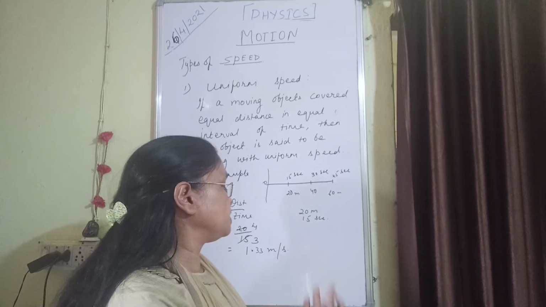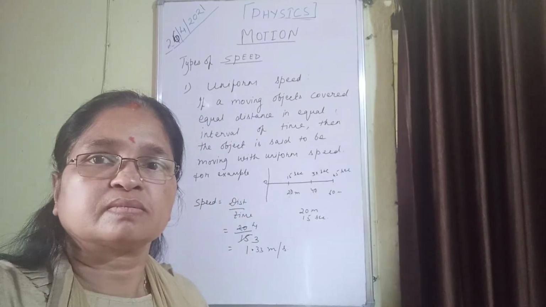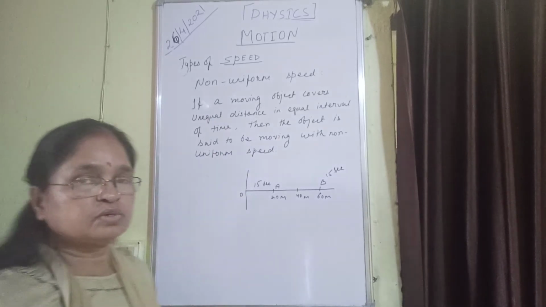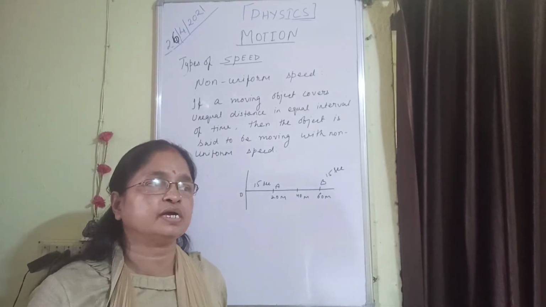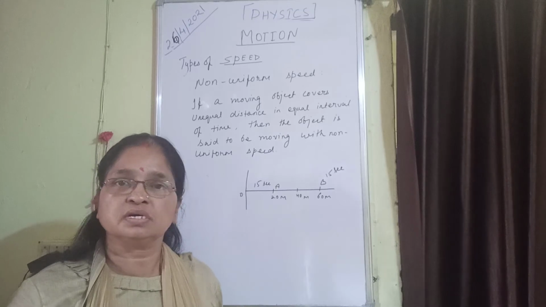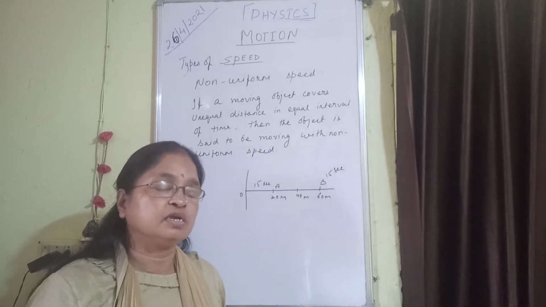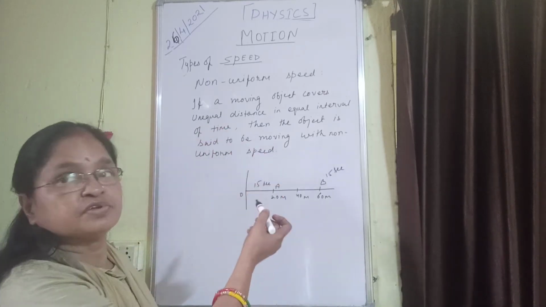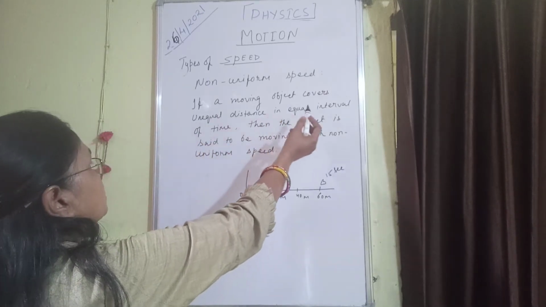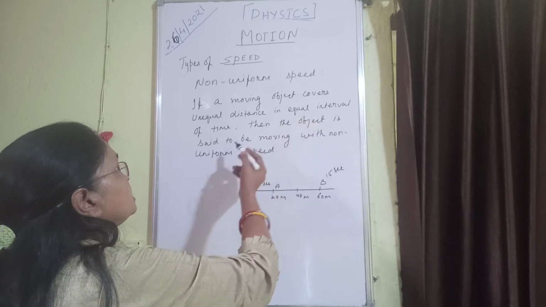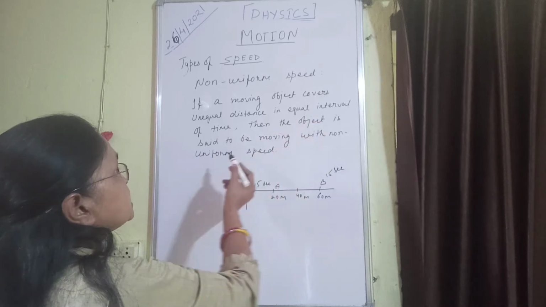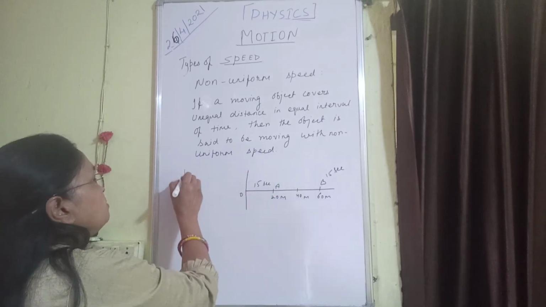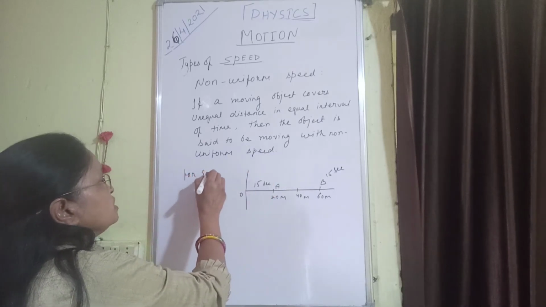Next type, non-uniform speed. Students, you know non-uniform motion. You have studied non-uniform motion, that the body covers unequal distance in equal intervals of time. So here just see the definition. If a moving object covers unequal distance in equal intervals of time, then the object is said to be moving with non-uniform speed.